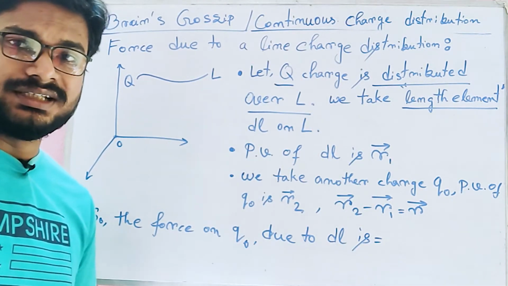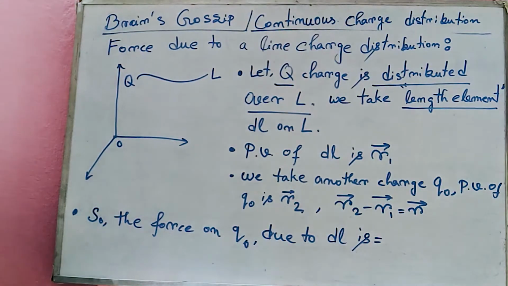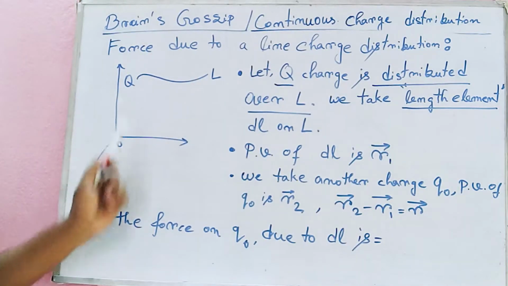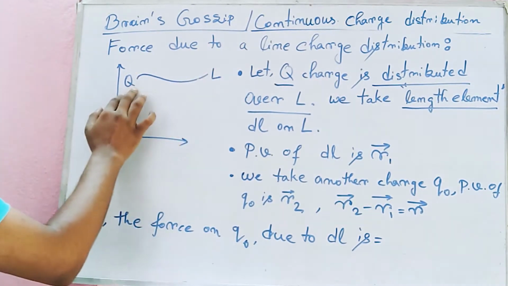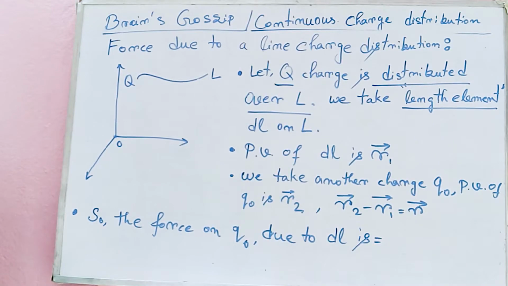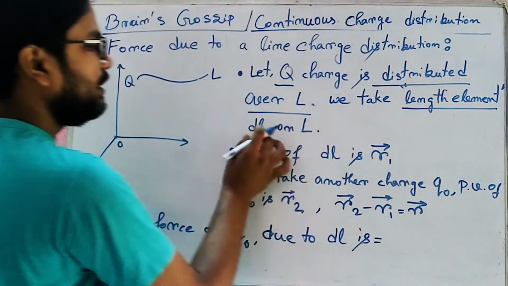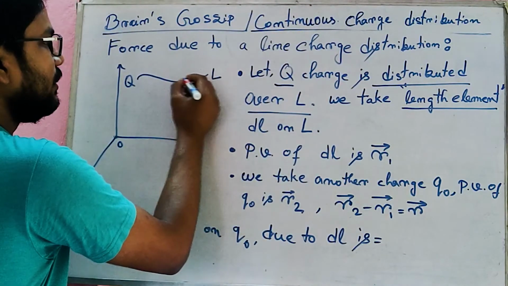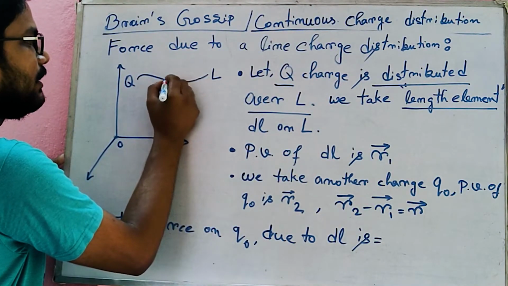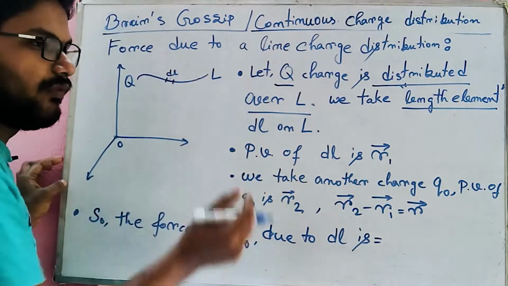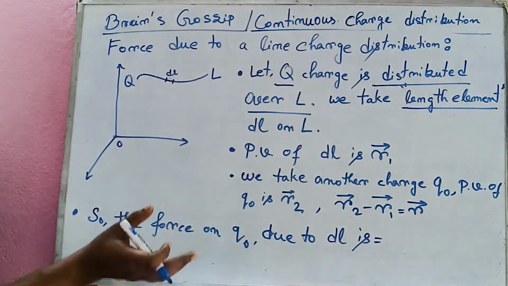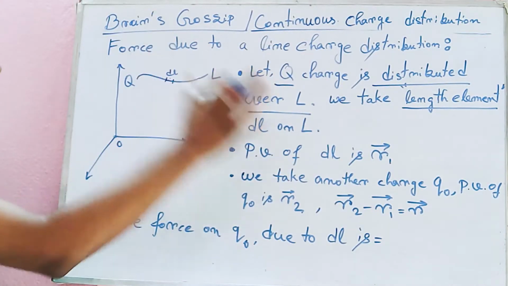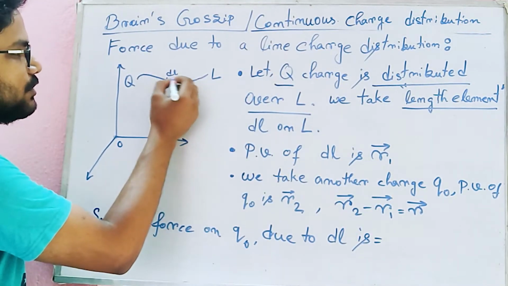To understand this, what we will do? We will take q charge which is distributed over L. So this is the length L, and this q charge is distributed over the length, and we take length element dl on L. So this is a elementary length dl. So this is dl, a small, very small, tiny portion. We take this part as a part of this length L. Okay, so this small portion is dl.